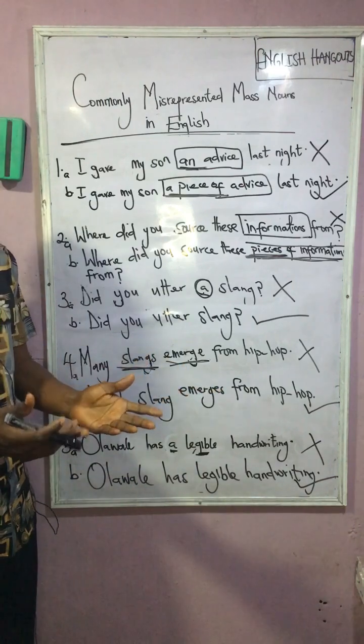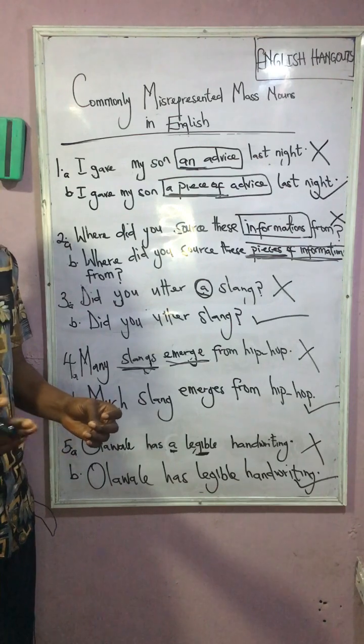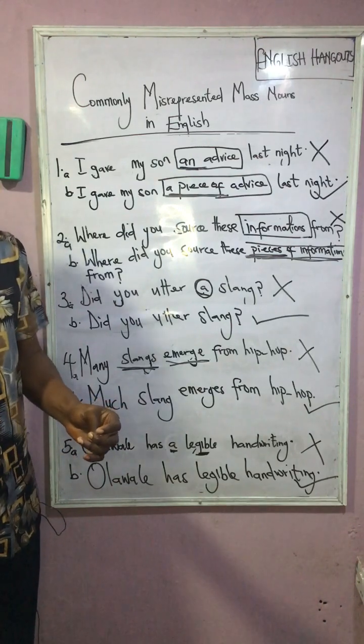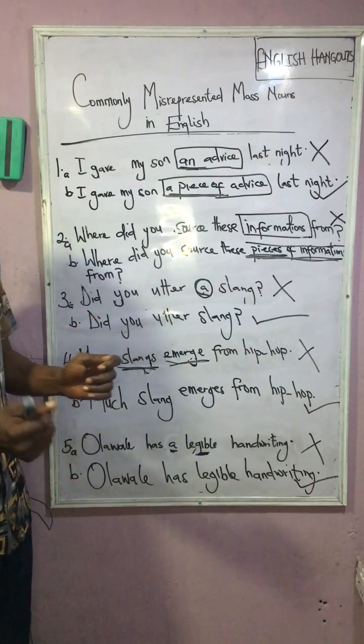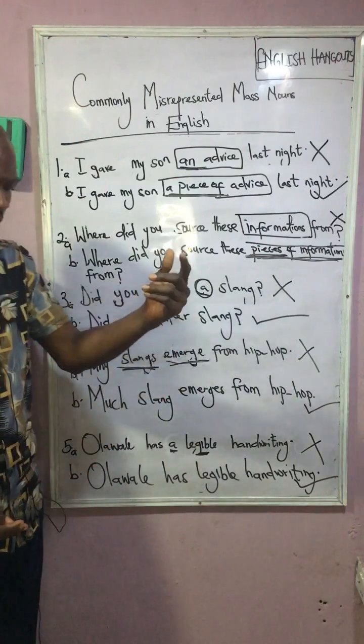Equipment is a mass noun. Inaction is a mass noun. We cannot add a to equipment; we say a piece of equipment. Am I communicating? So we should adhere to all of these simple rules that govern mass nouns.